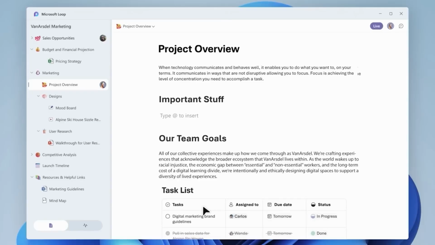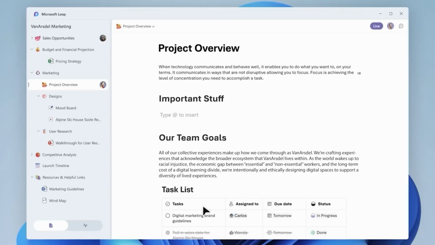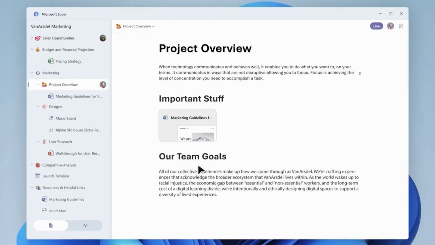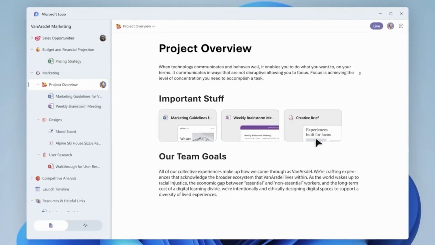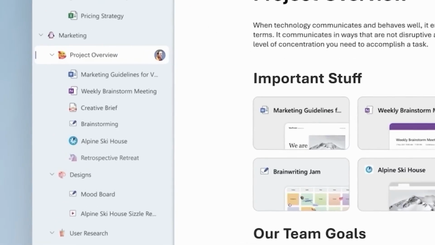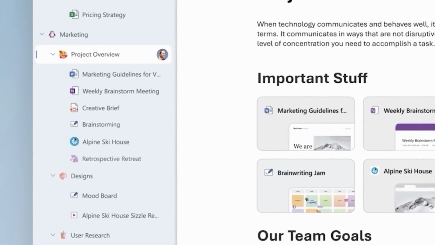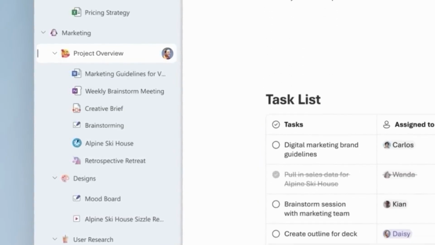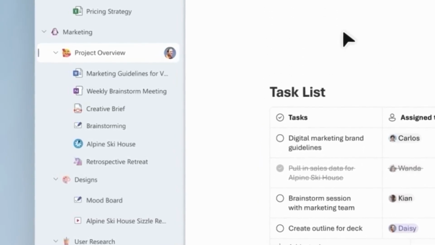The last element is called Loop Workspaces, and this is a standalone app that helps you organize your project. Within a workspace, you can add Loop pages, but you can also add other types of content. For example, you could add a Word document, a spreadsheet, a link to a website, any type of content.